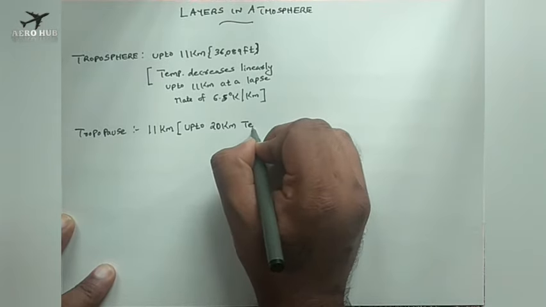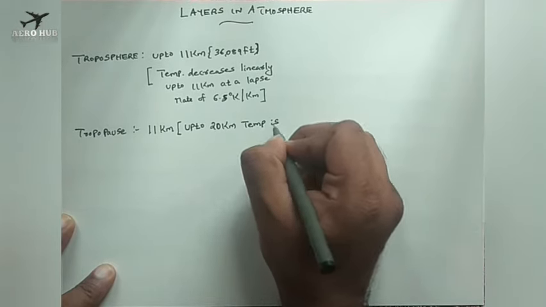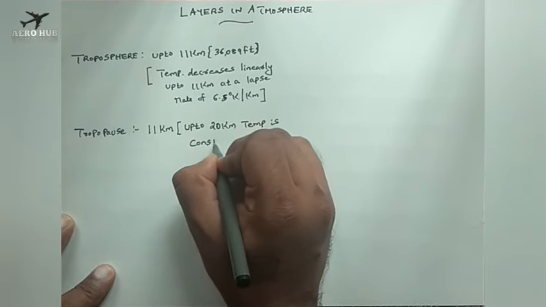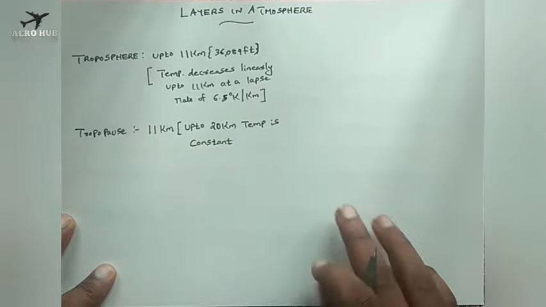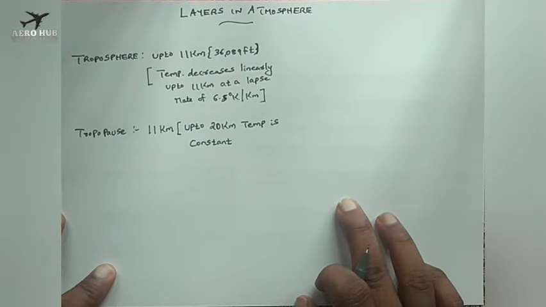the temperature is constant. One of the important things you have to notice is that the pressure will be decreasing from the surface of the earth throughout the atmosphere. But in the case of temperature, the value will be decreasing up to 11 kilometers, then constant up to 20 kilometers, then increasing up to a certain limit. So there will be fluctuations in the variation of temperature throughout the atmosphere.